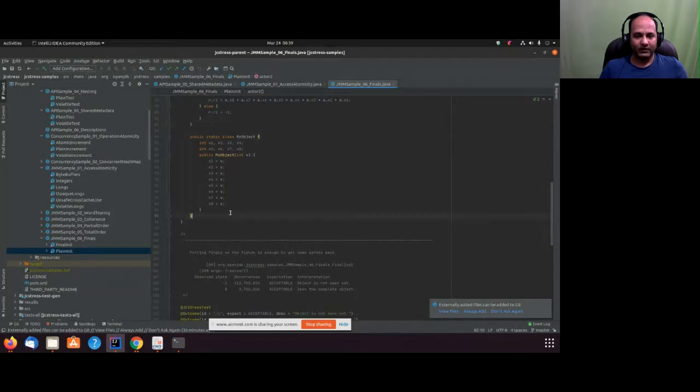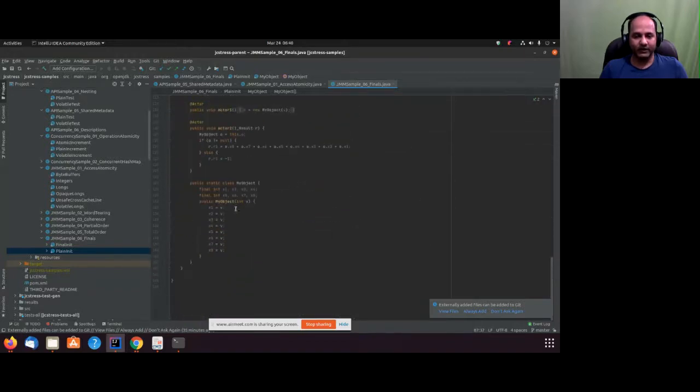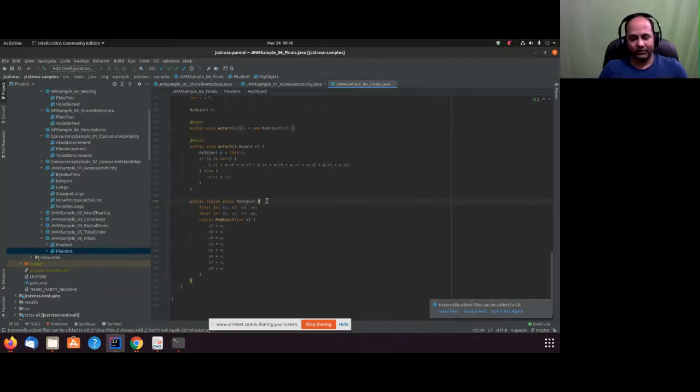And here these are not final variables, these are just integer variables. Now in my other test, I have these as final variables. So generally when I'm testing with JCStress, I'm trying to make sure from the point of view of threading it is correct or not, because I don't think anybody is going to write this kind of code in their application.